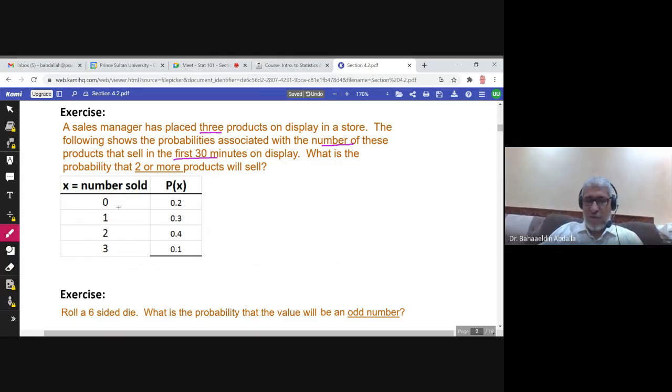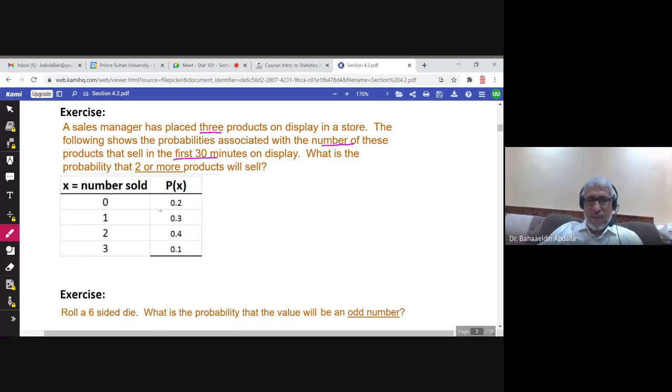Zero point 0.2, 1 will be sold. Zero point 0.3, 2, 0.4. And how did he find these probabilities? Of course, this is his data. He studied what happened to him in the last month or the last year, and he came to this conclusion, to these probabilities.